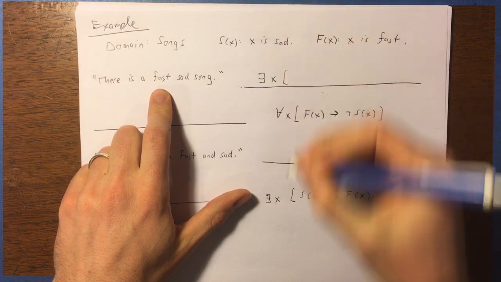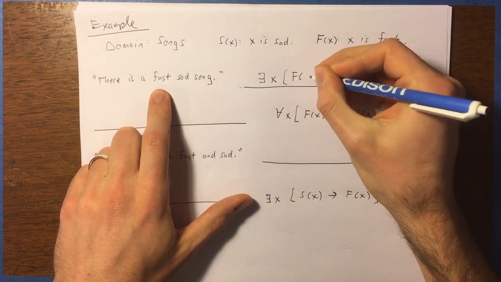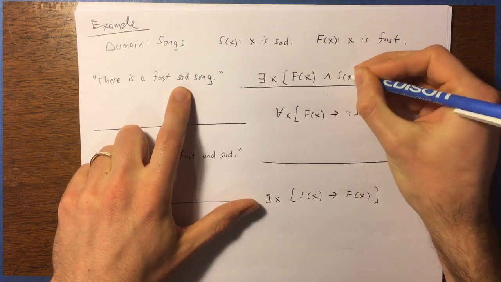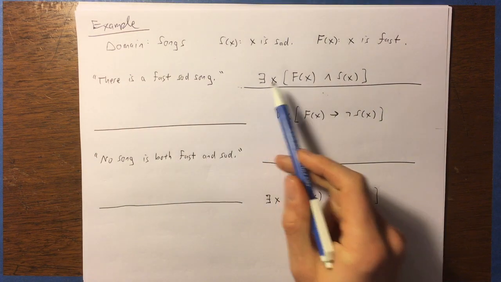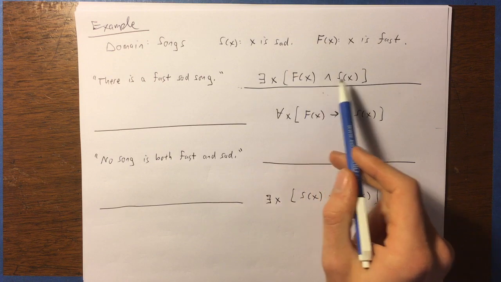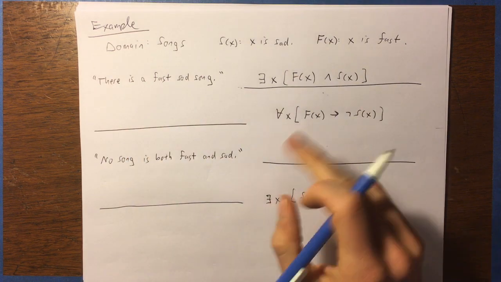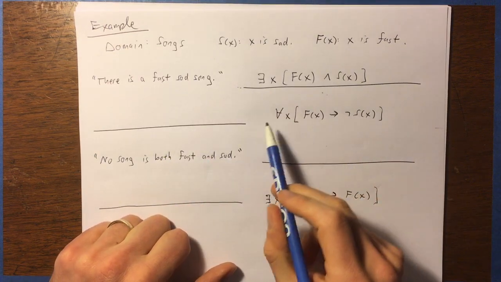So what I'm going to say is there exists x for which F of x, x is fast, and S of x, x is sad. There we go. There exists x, F of x and S of x. There's a song that is fast and sad. There we go. So that's how you can translate that into symbols. This one, second one, now we have symbols. Let's read this and see what it's saying.